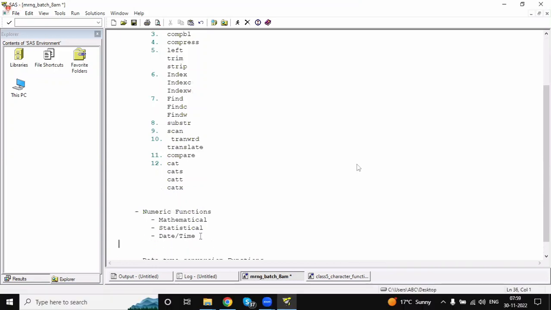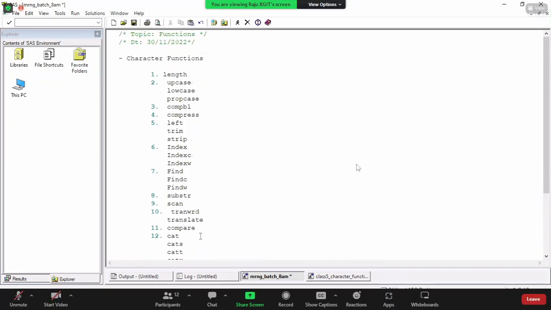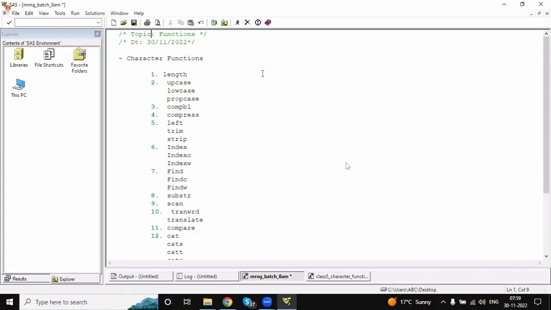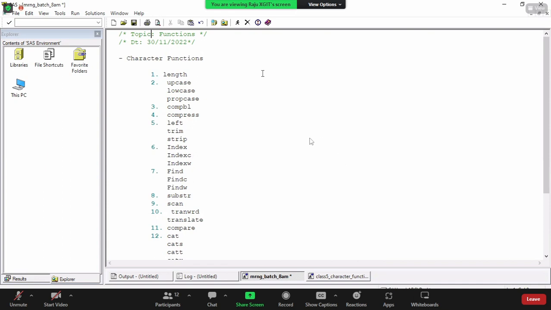What is the difference between character functions and numeric functions? Very simple. The functions which we can apply on character variables are character functions. The functions which we can apply on numeric variables are numeric functions. So character functions you can't apply on numeric variables, and numeric functions you can't apply on character variables. Clear?